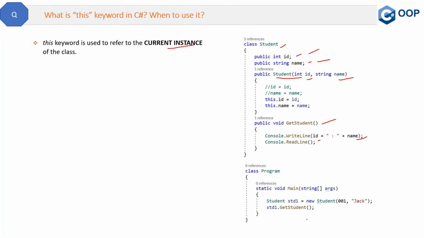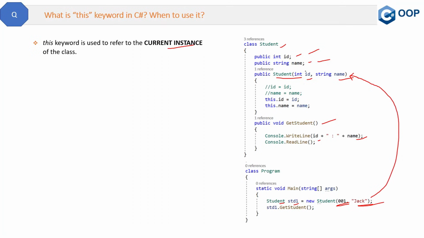Like this, here you can see we are creating the object of the student class, std1, and then we are passing these two parameters, because this class has a parameterized constructor, not a default constructor. That's why we must pass these two values. These values will be assigned to these parameters, and these parameters will then pass these values inside the method.